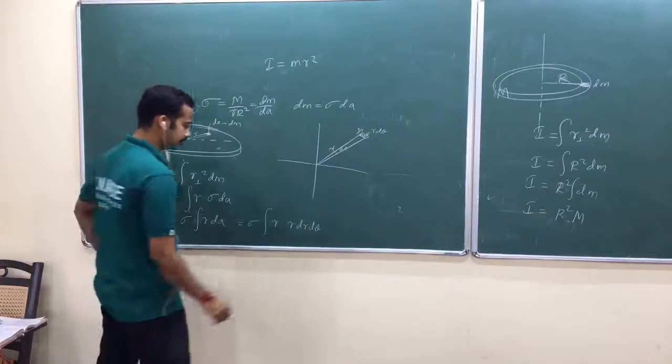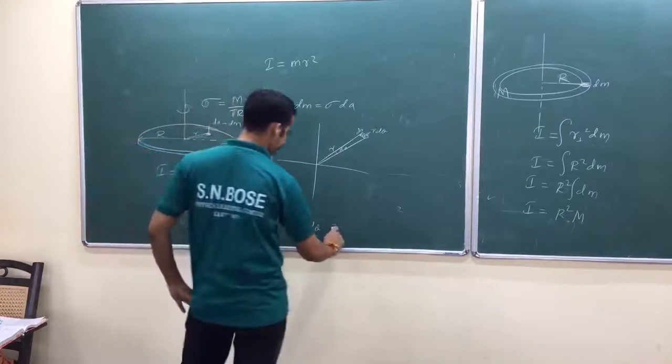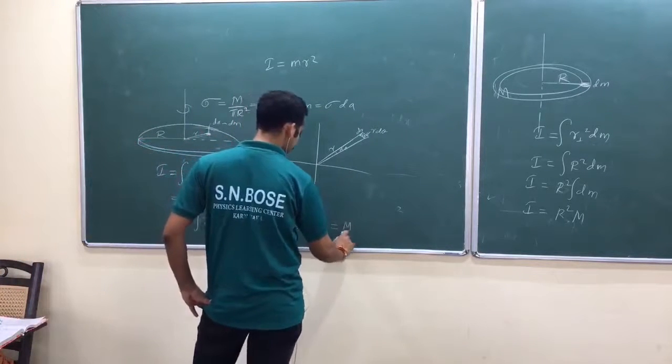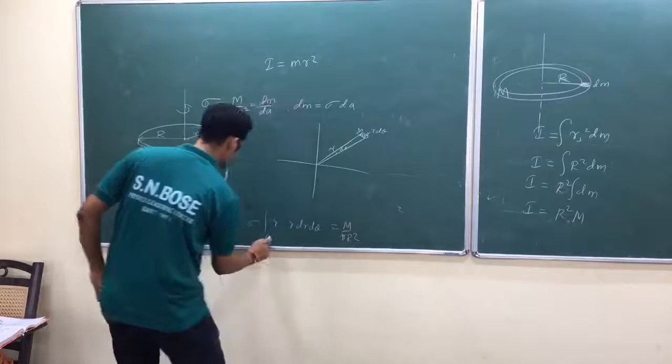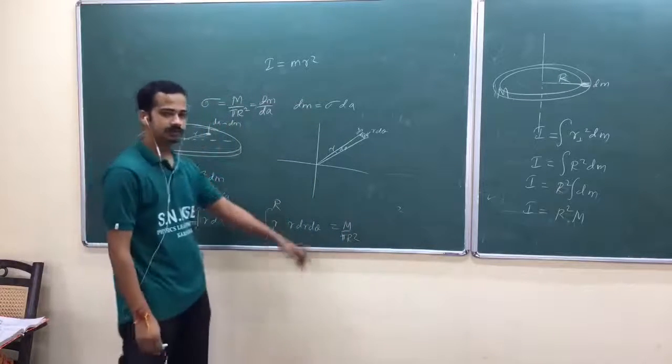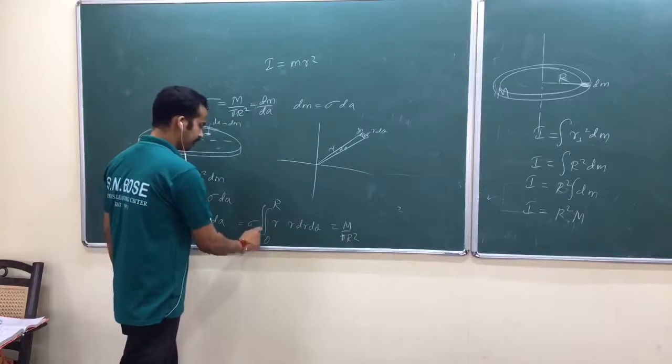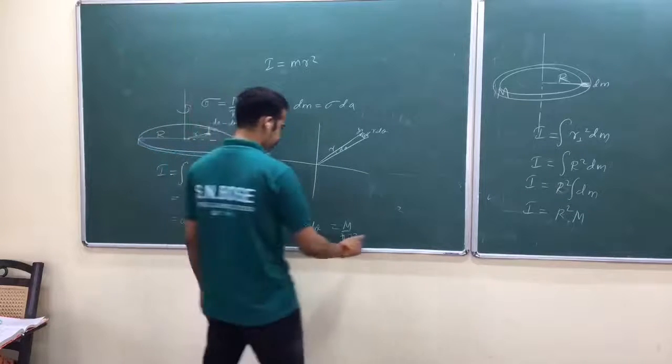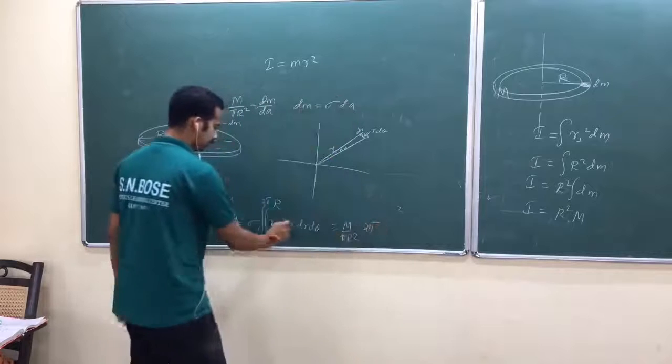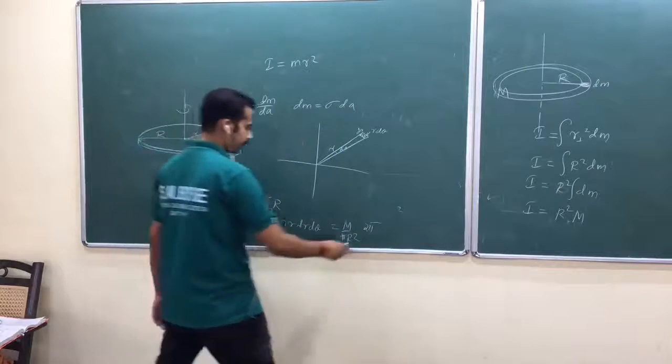So r dr d theta, that means what would happen? Sigma is m by pi r square. r is running from 0 to capital R. Theta is running from 0 to 2 pi. So 2 pi from d theta, integral r square here, r cube by 3. Am I right?